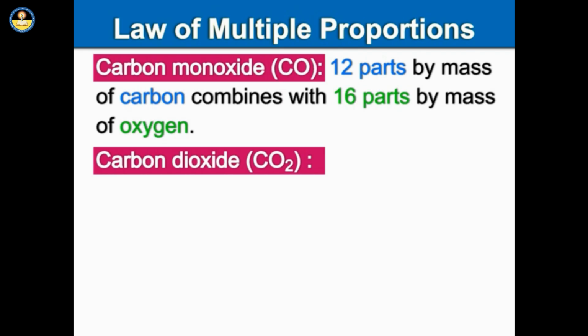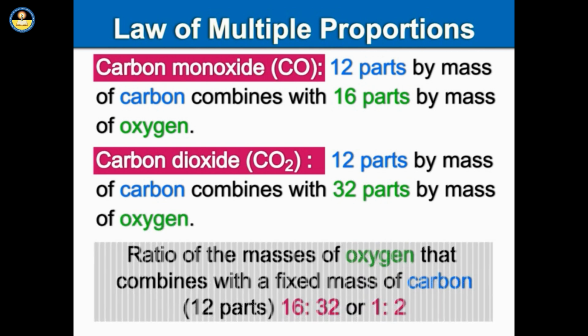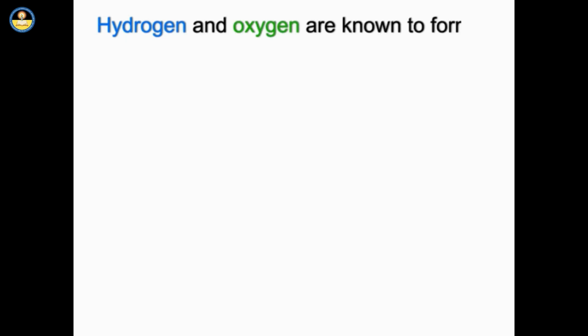Carbon dioxide, CO2, 12 parts by mass of carbon combines with 32 parts by mass of oxygen. Ratio of the masses of oxygen that combines with the fixed mass of carbon, 12 parts, 16:32 or 1:2.